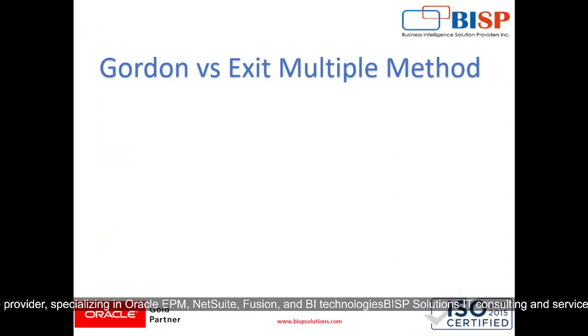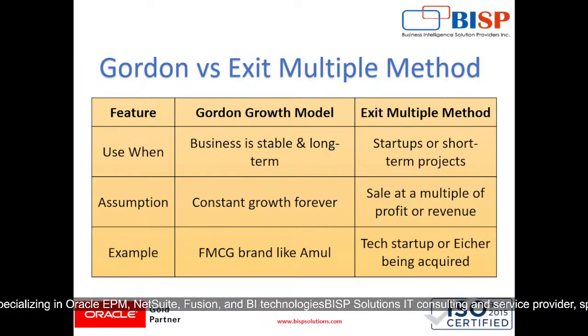Then comes Gordon versus exit multiple method. Gordon is used when the business is stable and long term, and the exit multiple method is used in startups or short term projects. For the assumption, the Gordon growth model assumes constant growth forever, and in the exit multiple method it is a sale at a multiple of profit or revenue, right? For example, for the Gordon growth model we can take an FMCG brand like Amul, and for the exit multiple method, a tech startup being acquired, right?